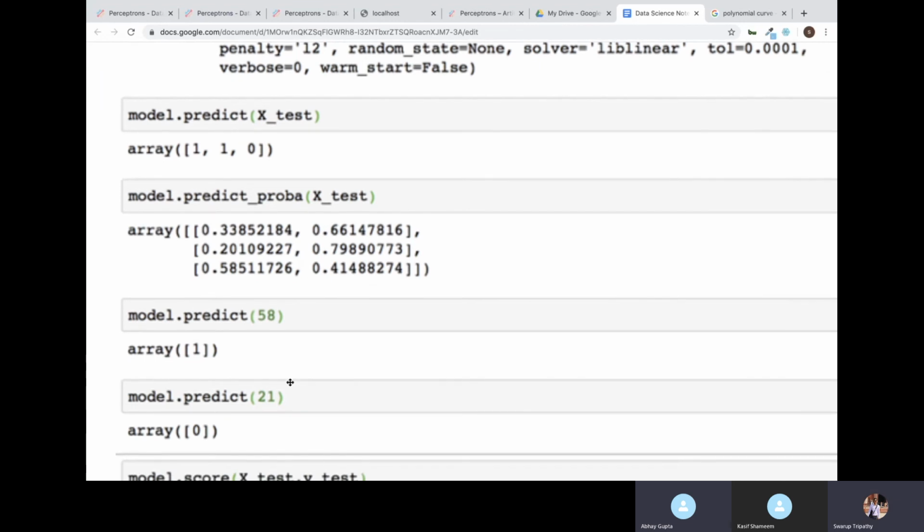Square brackets mean an array, like a 2D array. In the output it shows like this.